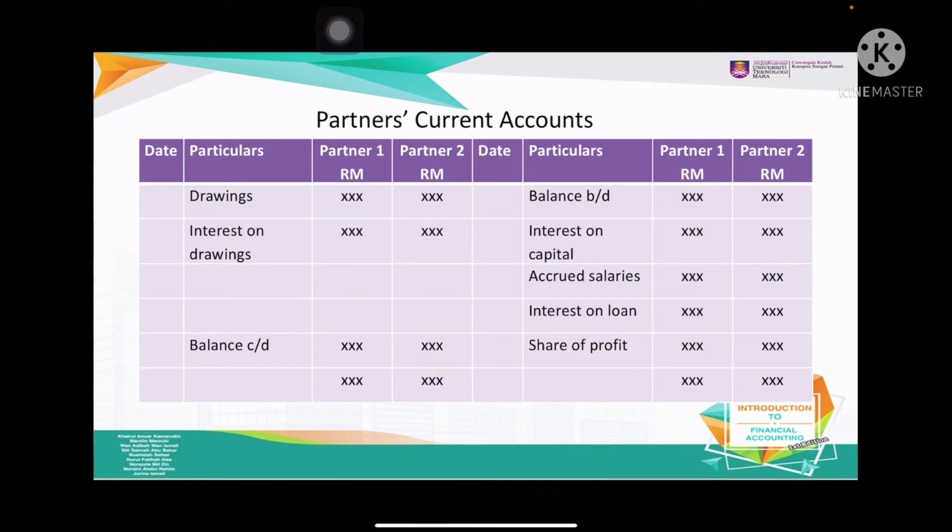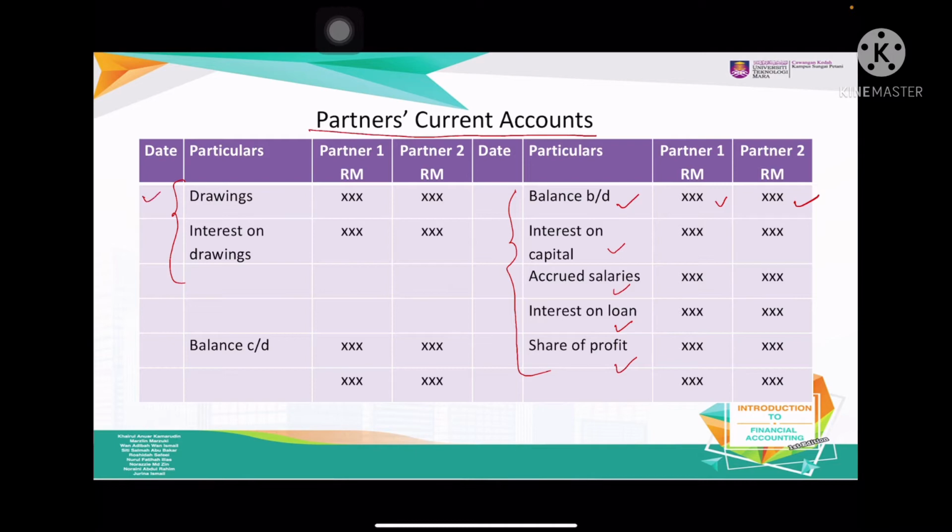Have a look here. We have the partners' current account, or in other terms, the profit account for the partners. What we have over here: balance b/d for each of the partners, interest on capital, salaries, interest on loan, and share of profit. All of these are items that will increase the partner's profit. But the other side will reduce the profit of the partners.